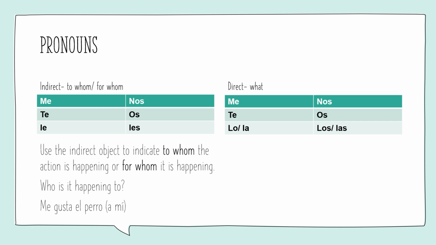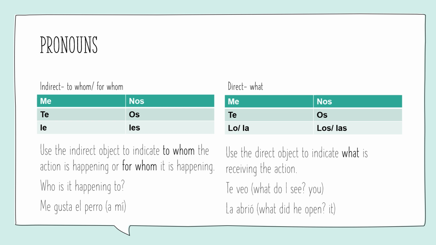These are going to answer the question of what. This is directly correlated with the actual verb, whereas instead of it happening to that person, this is directly coordinated with it. It's a little bit difficult to understand at times, but again, we have me, te, nos, and os, the exact same as indirect objects. But over here, we have lo and la, or los and las, for the different people, or people are the objects, the nouns in the third person. Lo will go with a masculine and la with a feminine.